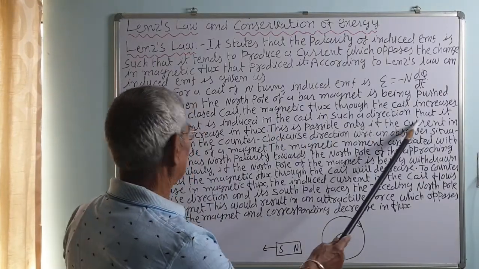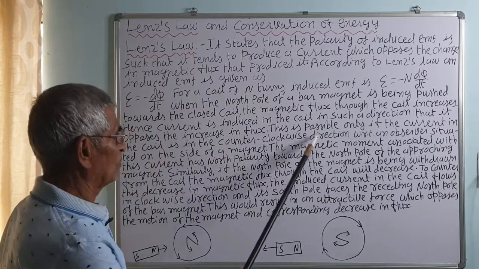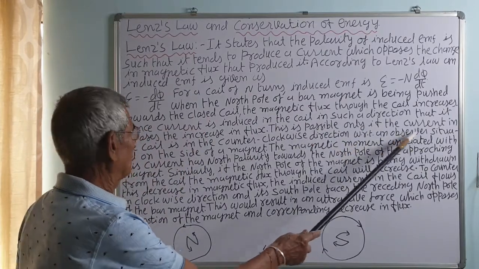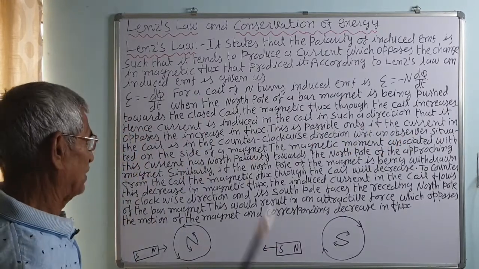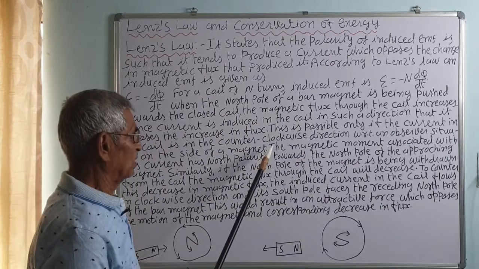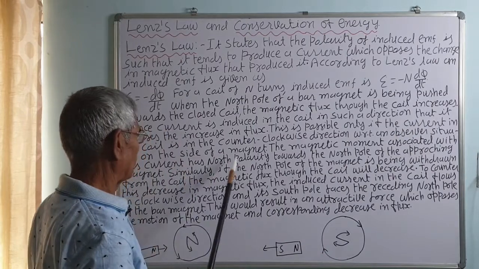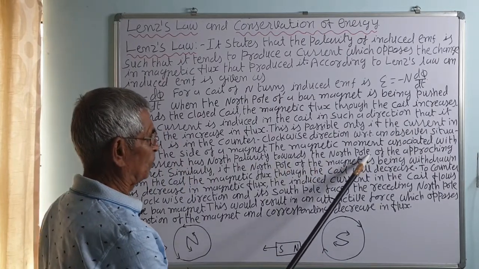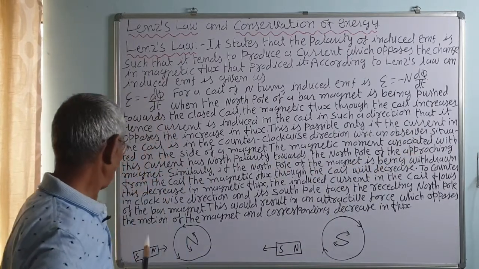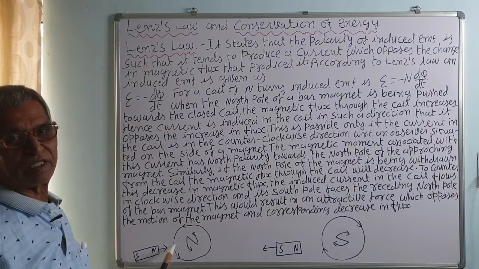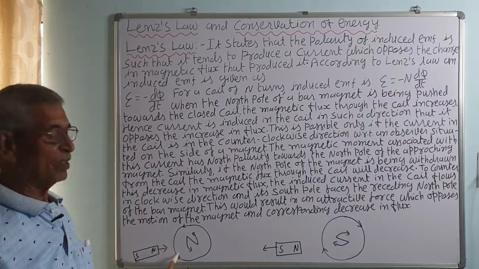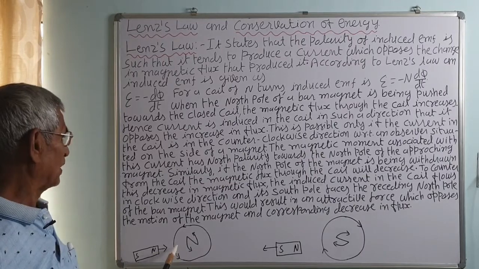This is possible only if the current in the coil is in the counterclockwise direction with respect to the observer situated on the side of the magnet. Similarly, the magnetic moment associated with this current has north polarity toward the north pole of the approaching magnet. So, when the magnet approaches, flux increases and a north pole is induced on the side of the magnet.